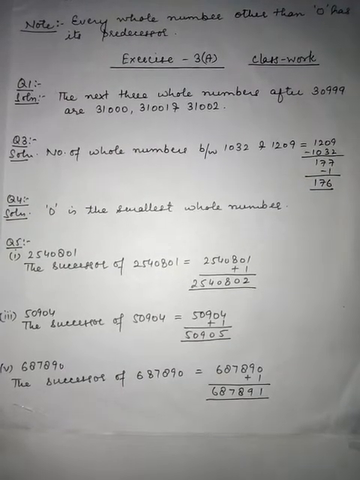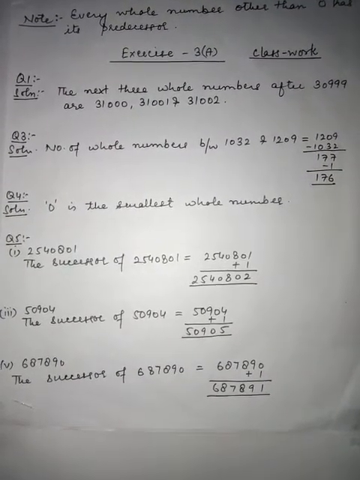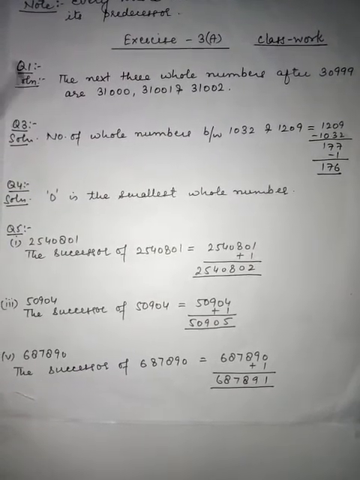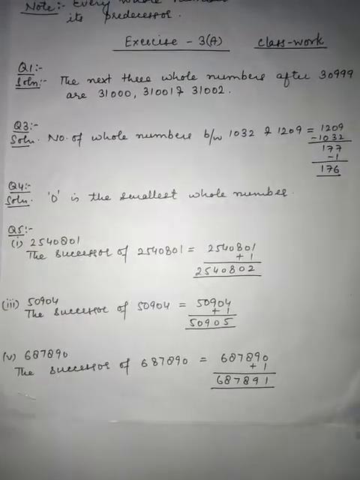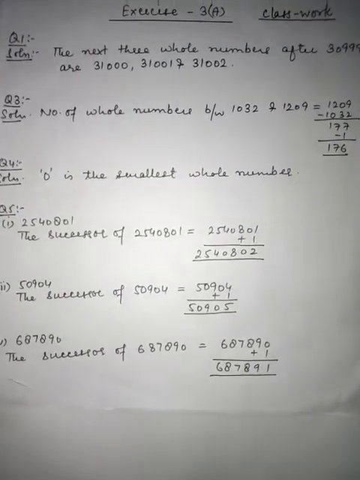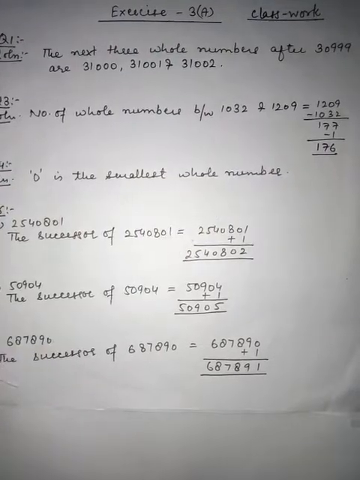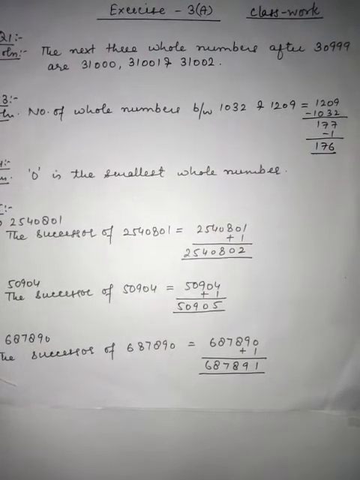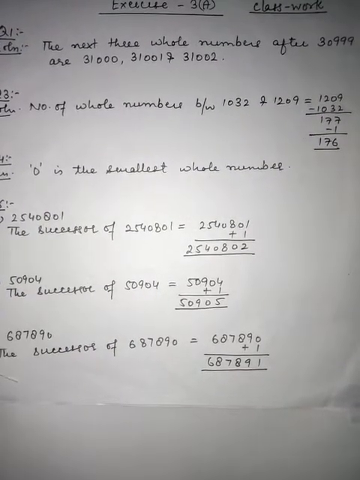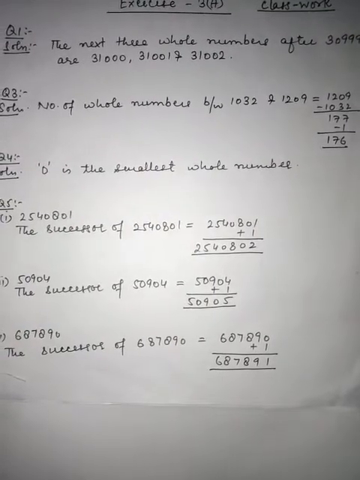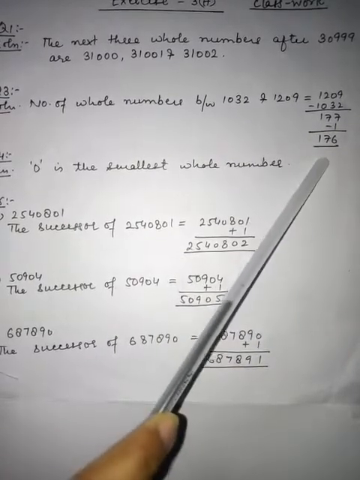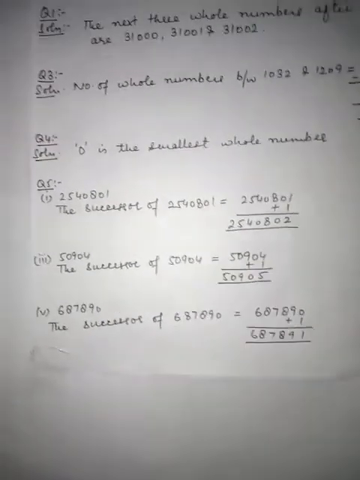Similarly, we have the third question, because question number 2 is in homework. How many whole numbers are there between 1032 and 1209? How can we calculate it? By subtracting them. When we subtract 1032 from 1209, we get 177. But again I have subtracted 1 here, because if we do it this way, 1032 is also included, but we are not supposed to include 1209. So here we subtract 1. How many whole numbers are there between these two numbers? 176.